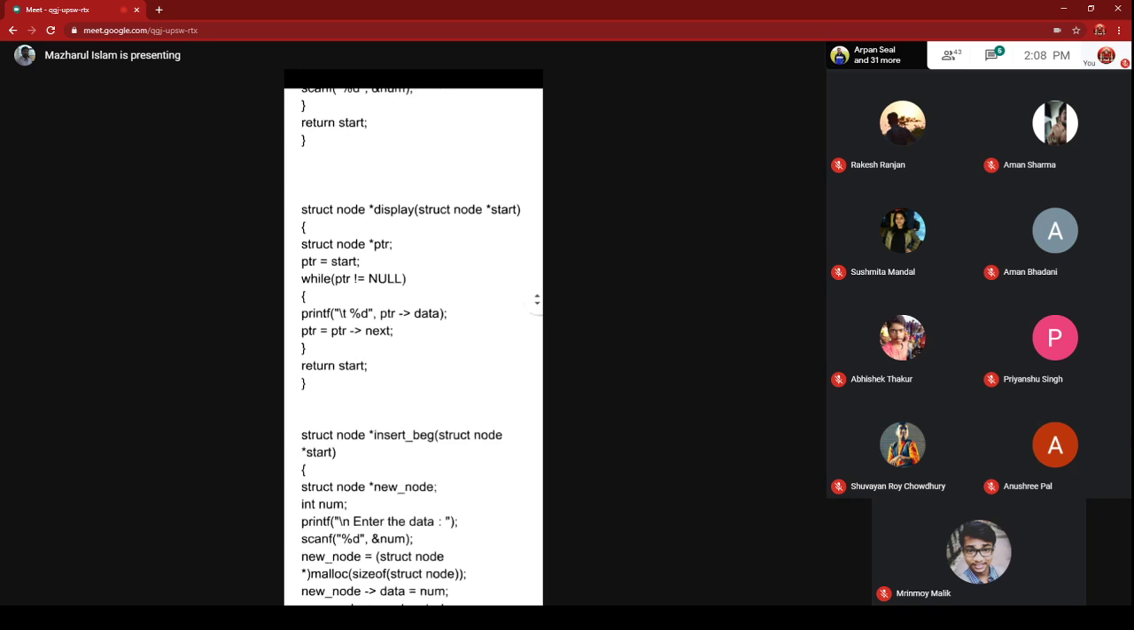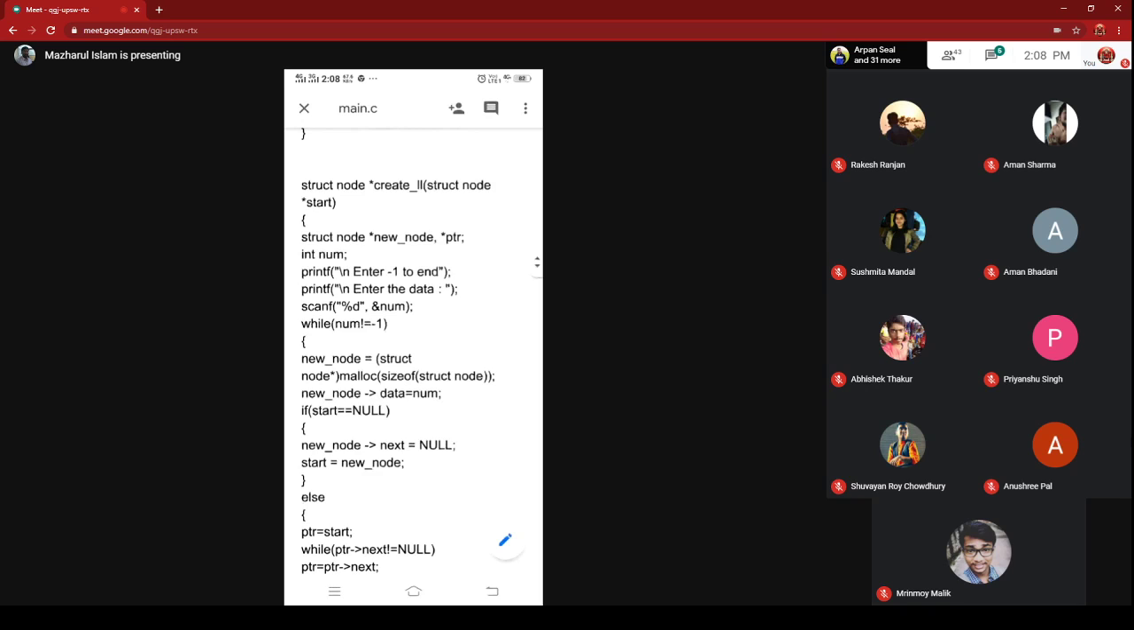First I am going to analyze how to create the linked list. Star create underscore ll. Why star create? Because this function will return a pointer, one address. When a function returns an address, the notation of the function is this kind, star. What kind of address? The address of a node. That is why struct node star is the return type.